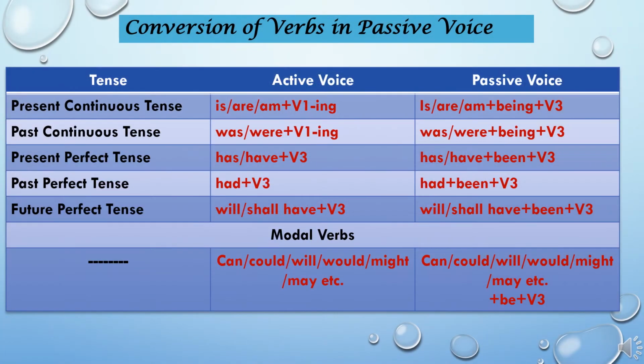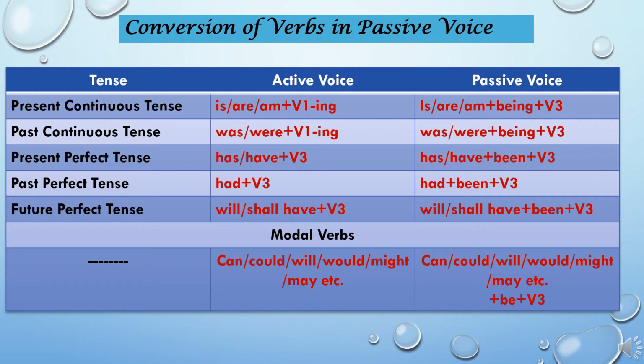Now we take a quick review of the conversion of verbs in passive voice. You can note down this table in your notebook and it will help you to revise the verb forms in passive voice quickly. So if you have a sentence in present continuous tense, then our verb form in active voice is is or are or am plus V1 with ing, and when we change the sentence into passive voice, it becomes is or are or am plus being plus V3.